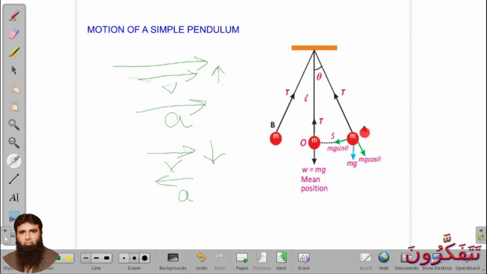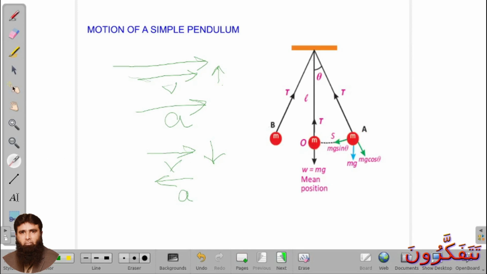So A is one of its extreme positions, like in previous case as you studied about the mass attached to a spring, that there are two extreme positions A and B. In same way, there are two extreme positions, one is A, other is B. So what happens? We move it towards A, and at A we release it. Then what happens? It will start moving towards O.